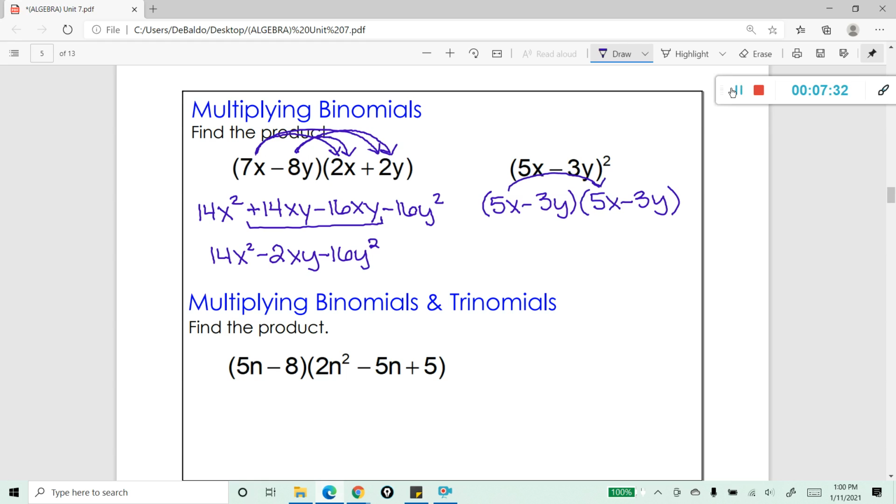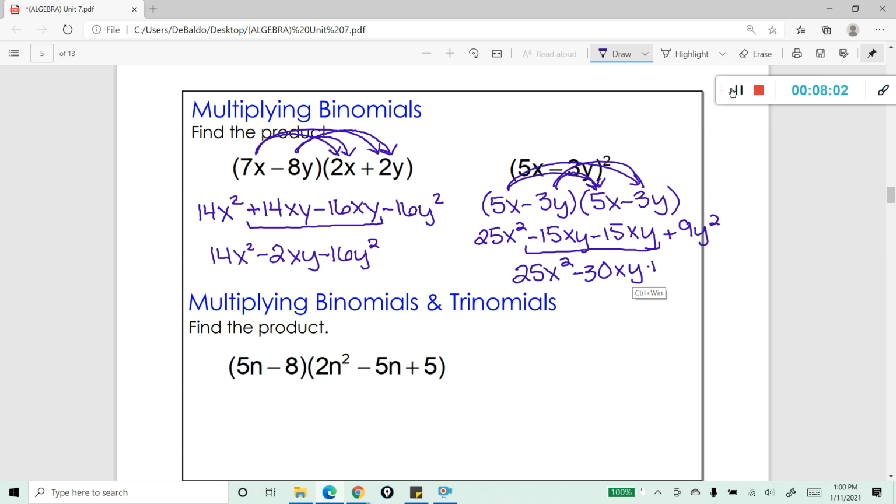So I'm going to go ahead and do first. It's going to give us 25x squared. And then we're going to do our outer. That's going to give us negative 15xy. Our inside, that's going to give us negative 15xy again. And then our last is going to give us positive 9y squared. You can see that those two in the center are able to be combined, leaving us with 25x squared minus 30xy plus 9y squared. And there you have it.